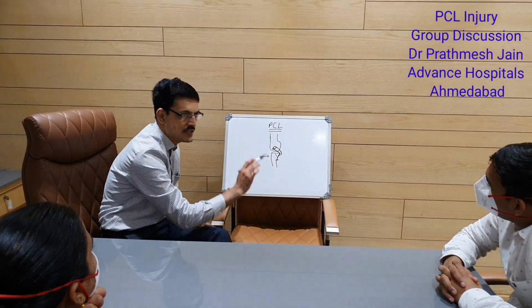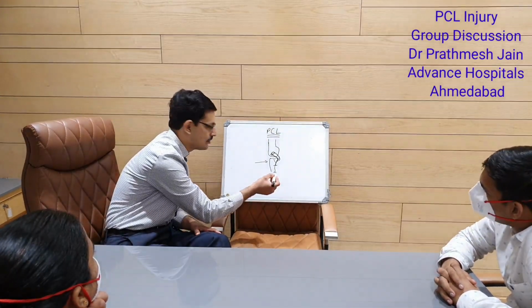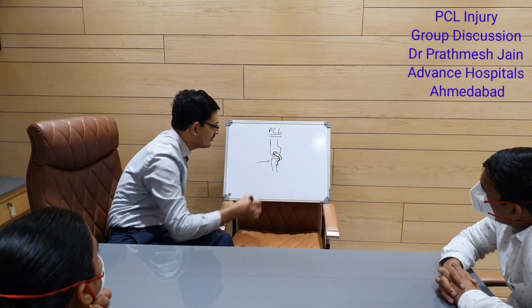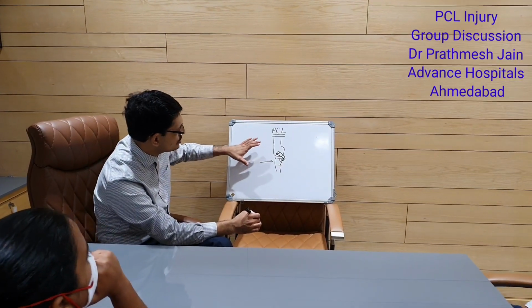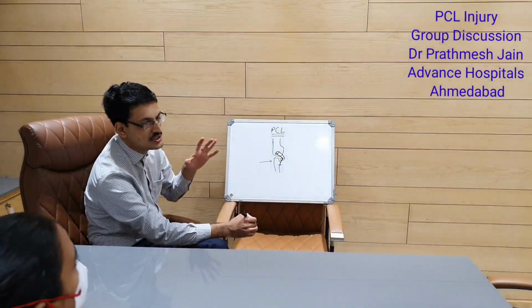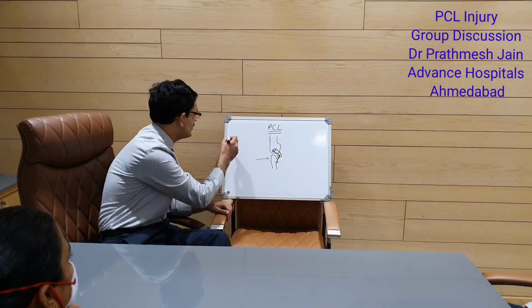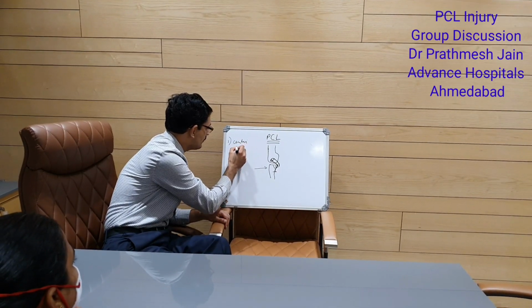Now two types of PCL injury are common. One is a substance injury and the second is an avulsion. So these are the two most common injuries, avulsion injuries or the substance injury. Now PCL injuries overall are a little different from an ACL injury in that the PCL is a centralizer of the knee, or the stabilizer of the knee.